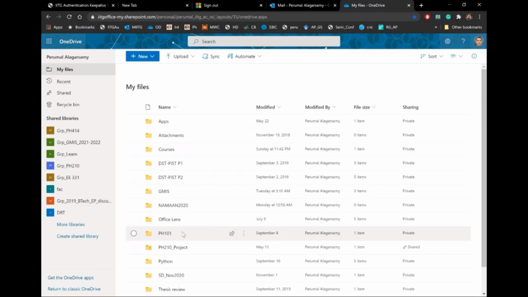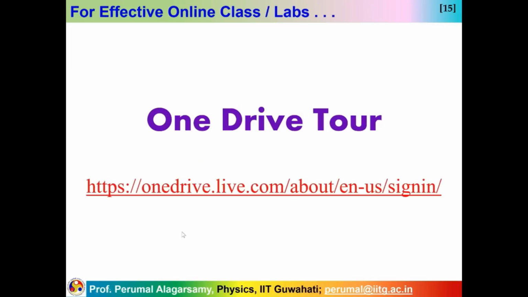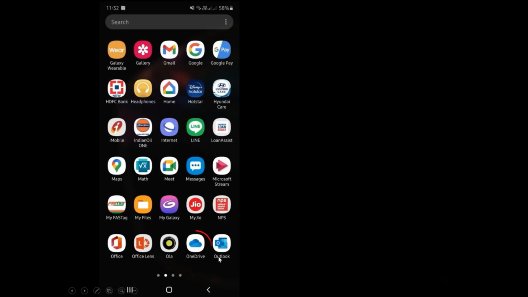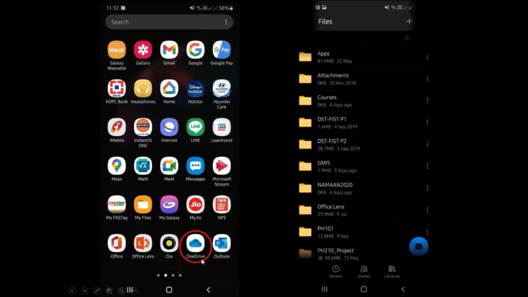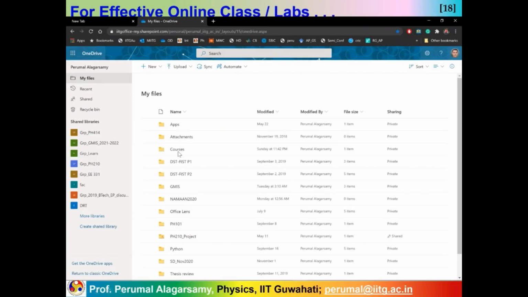Now, what is the big deal here is the next step. You can also see the same software for the mobile. Here I have already installed Outlook, and we can also install OneDrive from the Play Store. If you are buying a standard Android mobile, then most of these apps will automatically be there, but otherwise you can install it from the Play Store. Please do that if you have a smartphone. Now you see here, I see the same folders. Let's go back a little, back and forth, to check: Apps, Attachments, Courses, and so on.